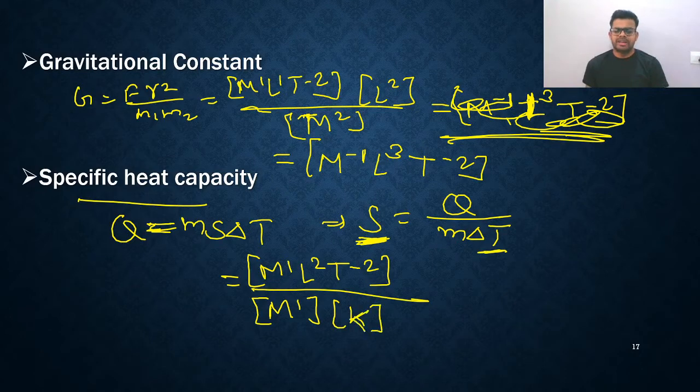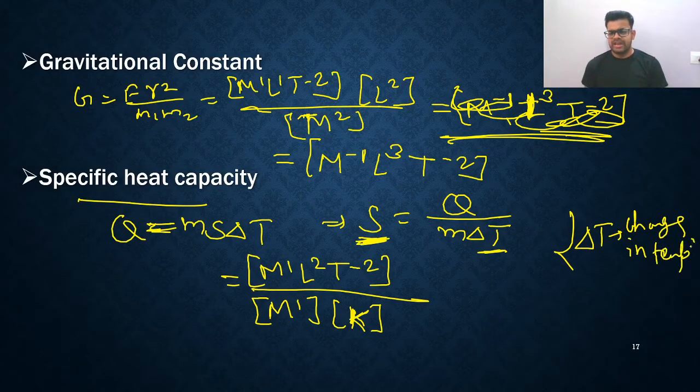So that is capital K. Here delta T is change in temperature. That's all you need to remember. Later on you will remember it when the chapter thermodynamics comes. So finally, what answer are you getting?